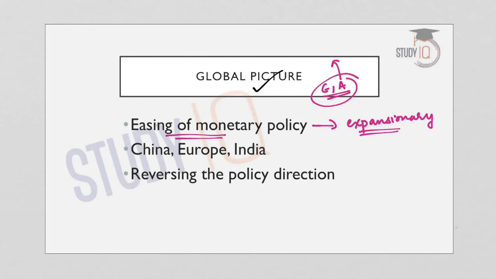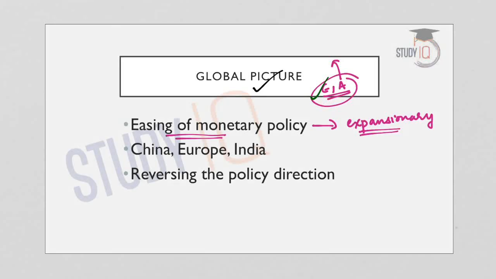And also another factor that influences the monetary policy decisions of Asian and European economies is the monetary policy adopted by the Federal Reserve. Now the Federal Reserve has also decided that they are not going to increase the interest rates, but rather they are going to bring down the interest rates. Now this has given a boost to other economies in Europe and Asia to bring down their interest rates and thereby liberalize or adopt an expansionary monetary policy.